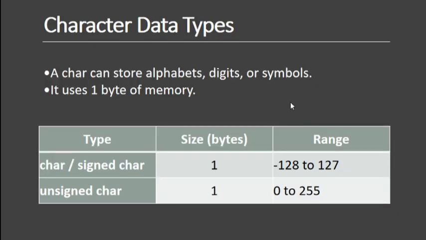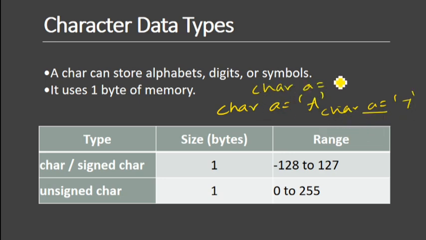And the character data type. A character takes only 1 byte of memory to store the information. Essentially, a character may be an alphabet, a digit, or a symbol. So I need to declare a character like this: char a equal to 'a', or char a equal to '7', which is also a character only. Similarly, char a equal to a dollar symbol is also a character. So whatever you mention within the quotes can be treated as a character. Generally, a character takes only 1 byte of memory for the allocation.